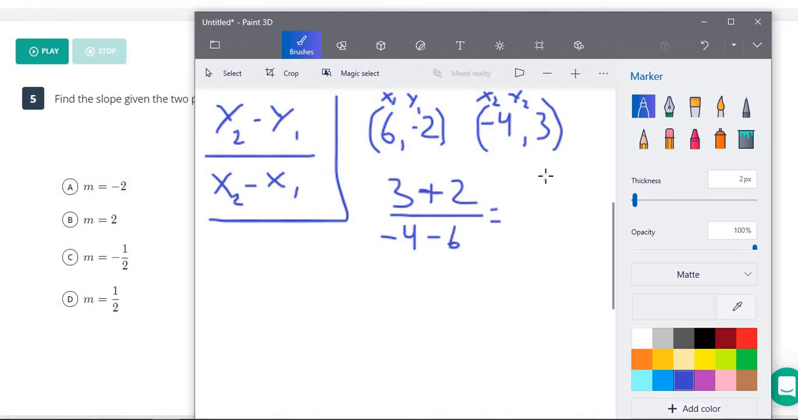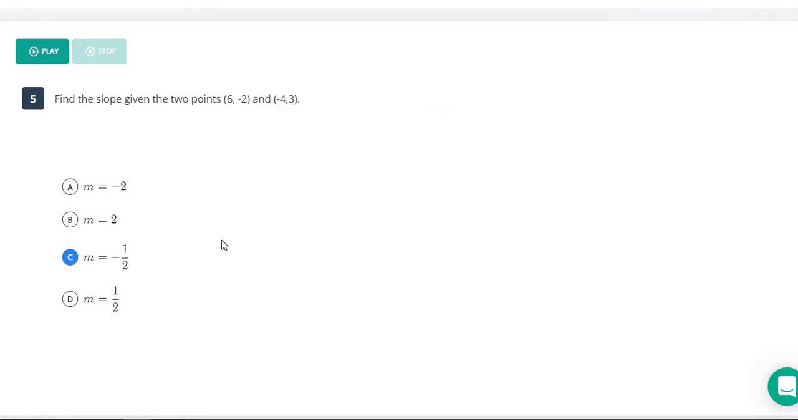Now 3 plus 2 is 5. And negative 4 minus 6 is negative 10. So that means our slope here is negative 5 over 10. And 5 over 10 reduces down to 1/2. So our slope here is going to be C, negative 1/2.